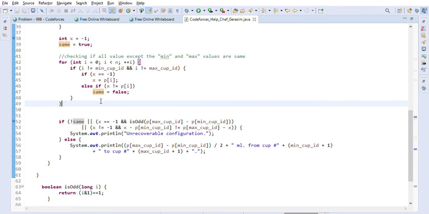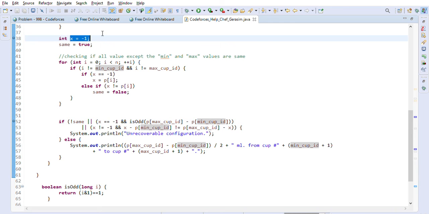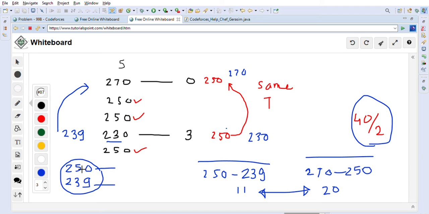So we have to check here if x will be equal to minus 1. Here x is equal to minus 1 in this case that we are discussing. Then we want to check that this subtraction of 250 minus 239 is 11.